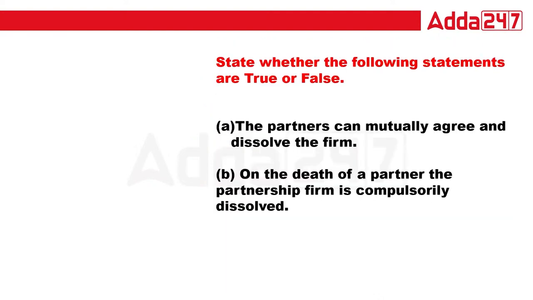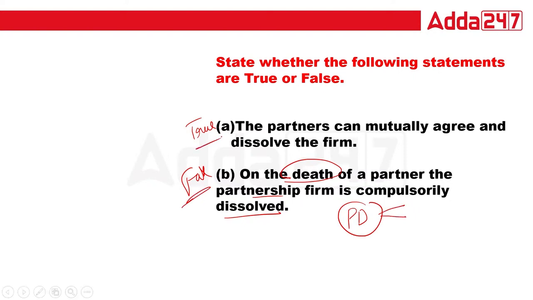Okay. Now, the partners can mutually agree and dissolve the partnership firm. Mutually agree. The answer is true. This is absolutely true. They have the power. On the death of a partner, the partnership firm is compulsorily dissolved. The answer is no. Suppose, class, it is written in the partnership deed that if any one partner dies or becomes insolvent, the partnership will not be dissolved, so this will happen. So this is a false statement. Okay.